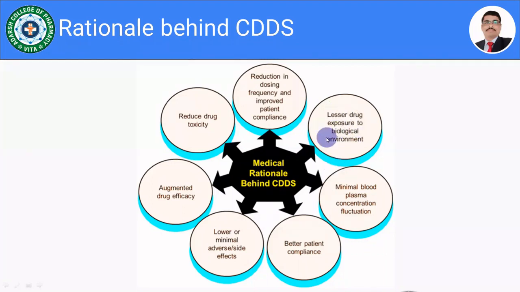Okay, so this is the second point which needs to be considered. The third point is minimal blood plasma concentration fluctuations. When we are designing the controlled drug delivery system, there is minimal plasma concentration fluctuation, that is, the peaks and valleys are very small, and that's why for a long period of time the concentration of drug is going to be maintained in the systemic circulation. So we are getting little fluctuations.